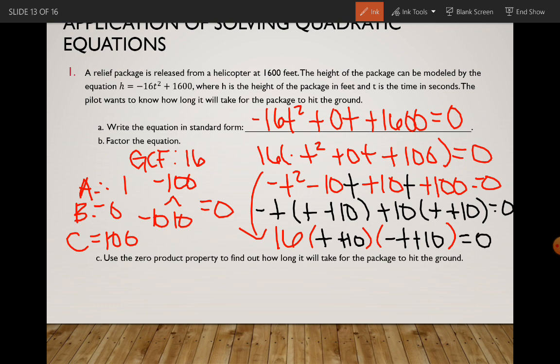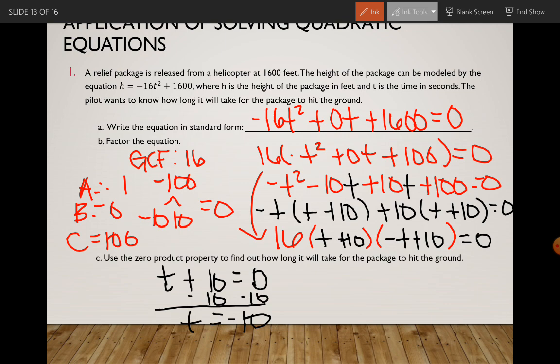Last step, use the zero product property to find how long it will take for the package to hit the ground. So we need to take both of our equations and set them equal to 0 and solve. So subtract 10 on both sides for this one. So t equals -10. We can't have negative time, so unfortunately this is not an answer that we can use.